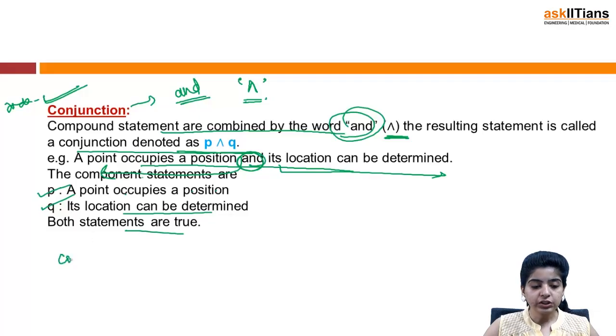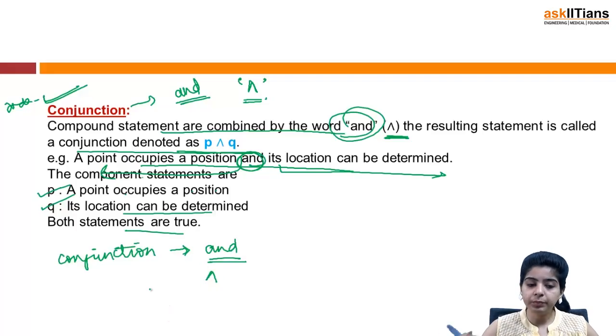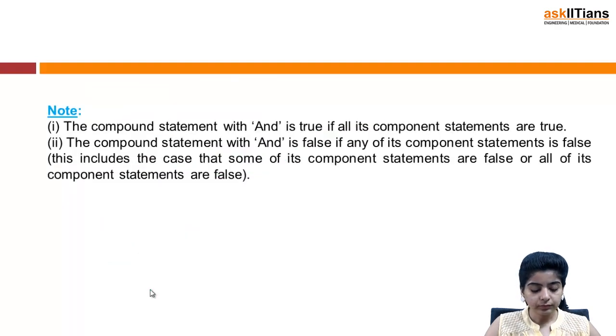So in conjunction you just have to remember that the statements are combined by "and" and the symbol for it is this. We'll be discussing the corresponding truth table also, so you'll get to know what exactly we mean by this. Certain important points: the compound statement with "and" is true if all its component statements are true.